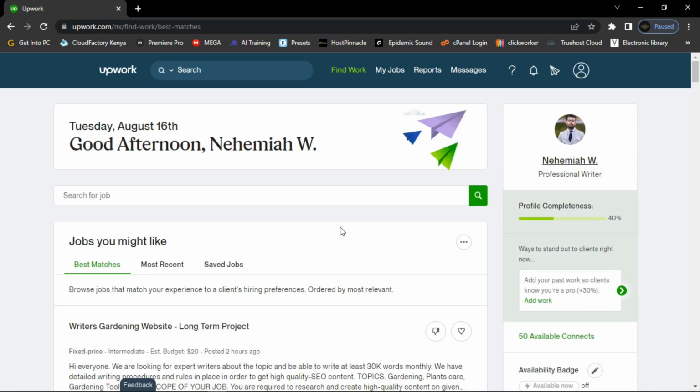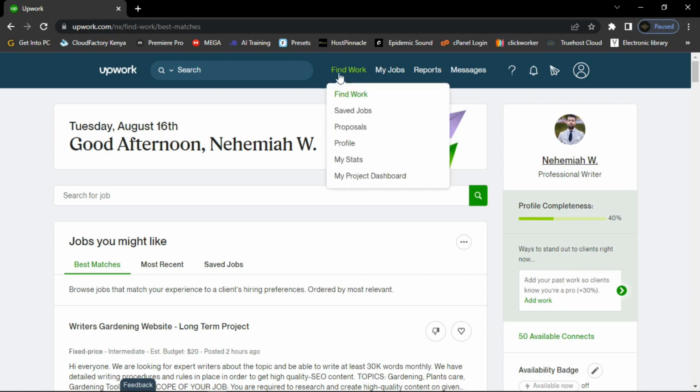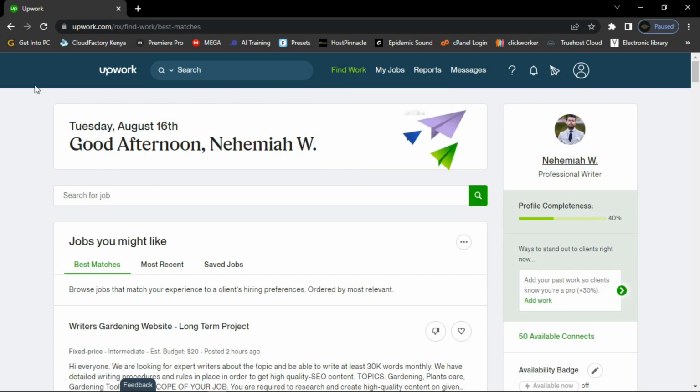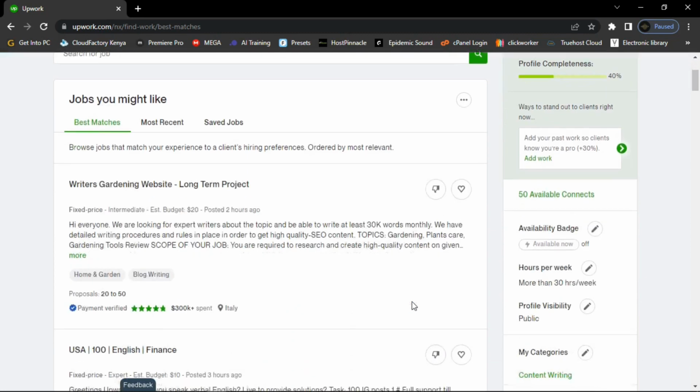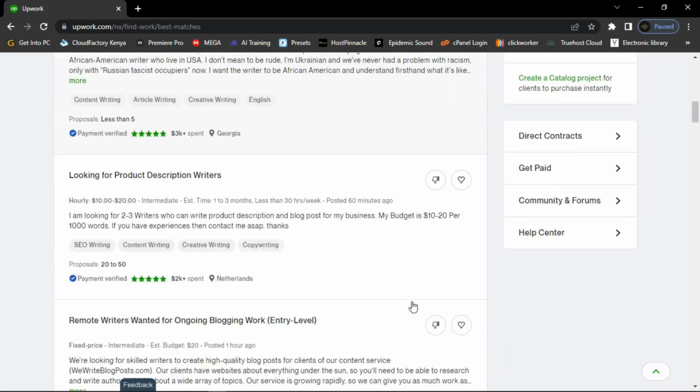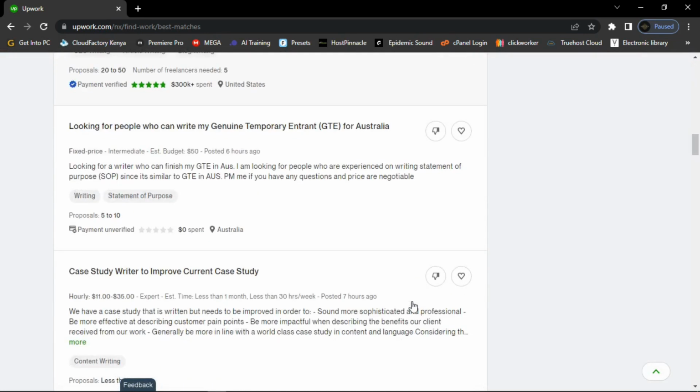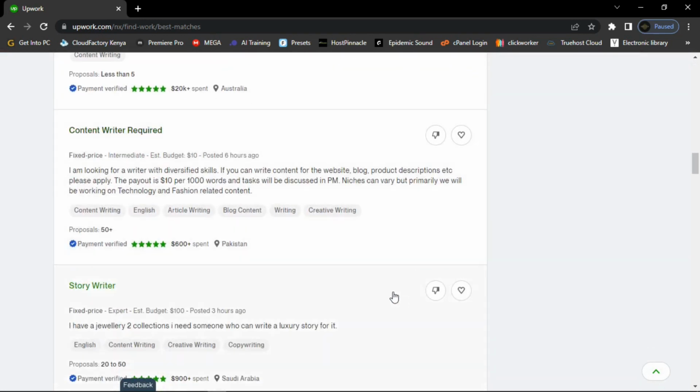If you want to bid, on this Upwork page, click on find work. Now if you click on it, you are going to find this kind of a page. If you want to bid, the first thing you must consider is to browse the jobs that you can handle. So search for a job that you can handle, for example content writing. You can see here they are looking for a content writer.